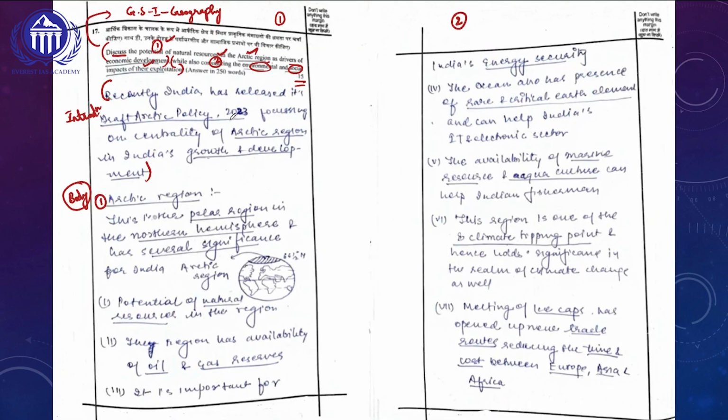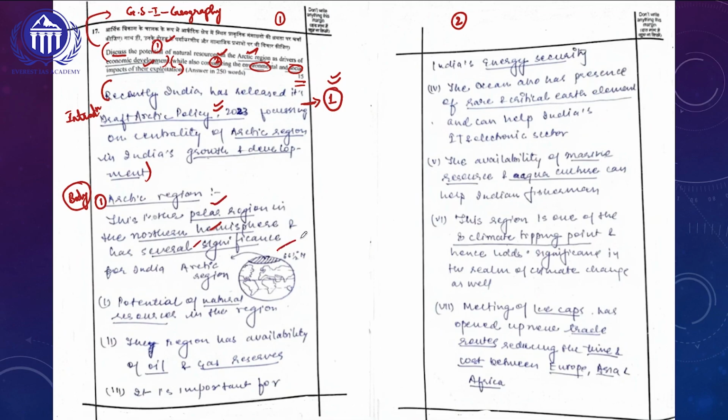The introduction starts with the draft Arctic policy, linking the answer directly with current affairs. So this topper will easily get 1 mark for the introduction. The body of the answer is written in a point-wise format with a subheading approach. One thing clearly visible is the underlining of keywords.